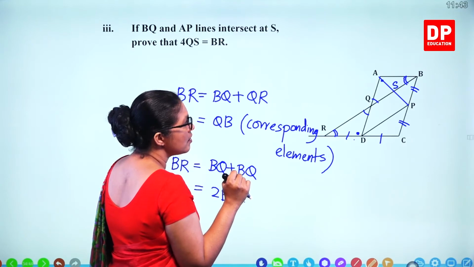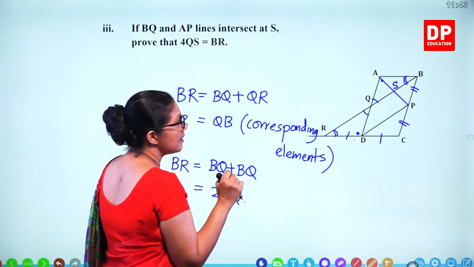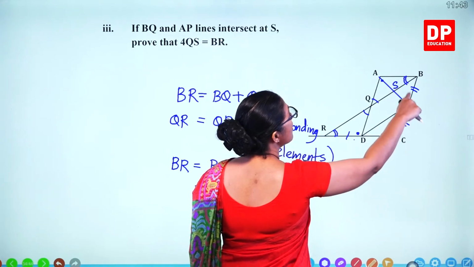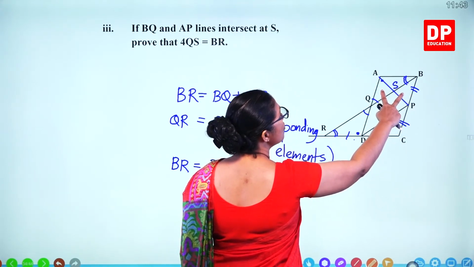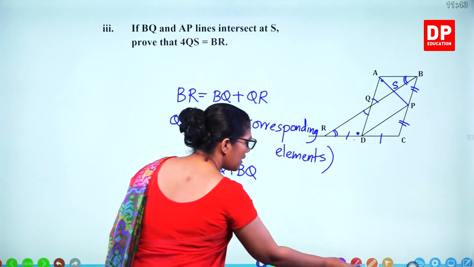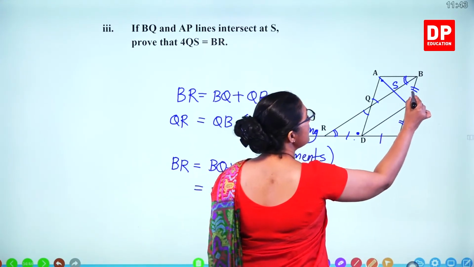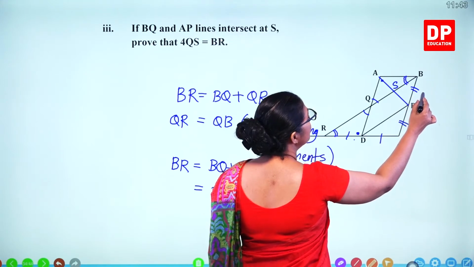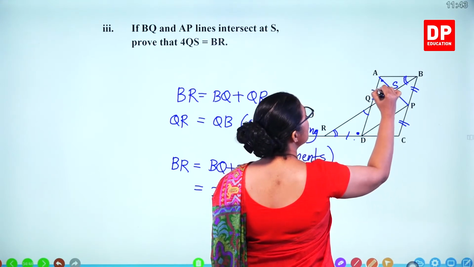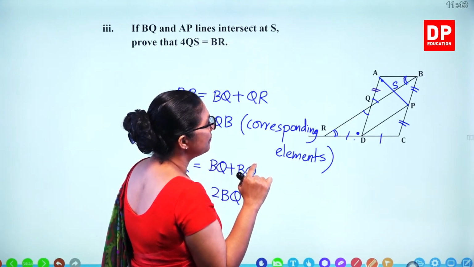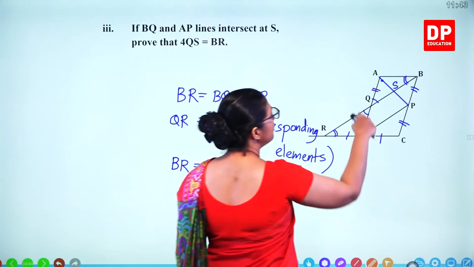We can show that again using congruent triangles, these two. So let's take those two triangles and see. This length is equal to this length. Now we found out Q is also a midpoint because this is a parallelogram.